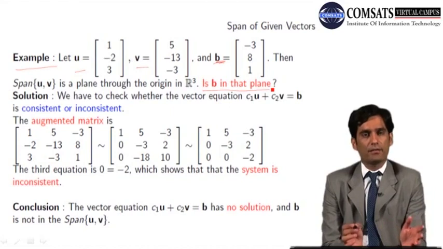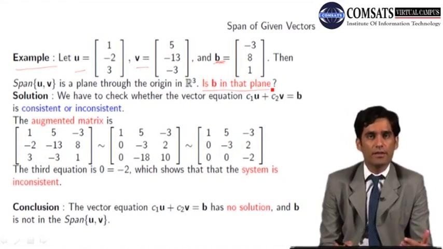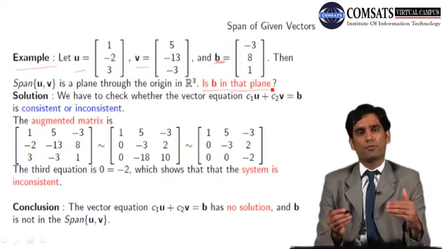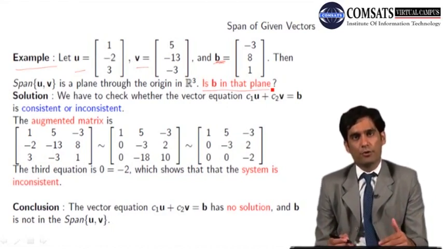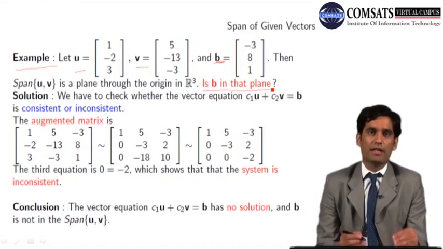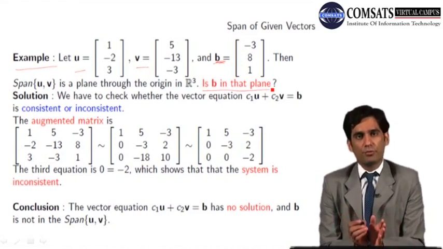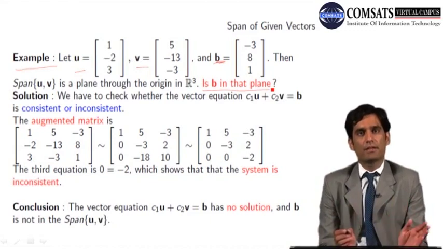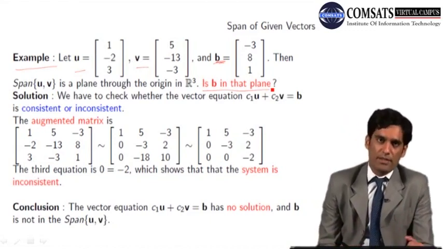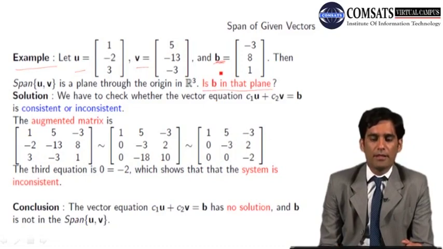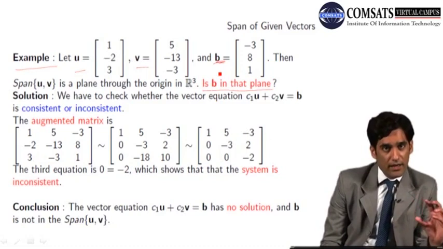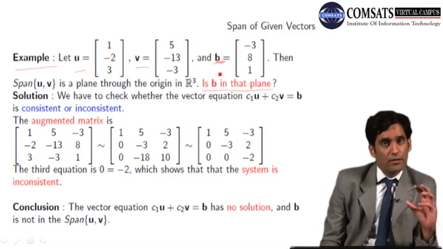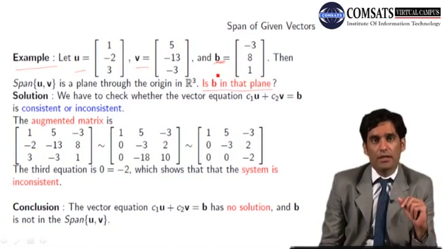In fact, span को जब हमने define किया था, इसी तरह define किया था कि span is the set of all linear combinations of the vectors U and V, और geometrically हमने देखा था कि geometry R3 में span of two different vectors की एक plane बनता है. तो कोई सा भी वेक्टर मैंने दिया गया which is B, और मैंने ये पूछा है कि B जो है वो प्लेन में है, which plane? वो प्लेन है जो कि obtained किया गया span of U and V से.